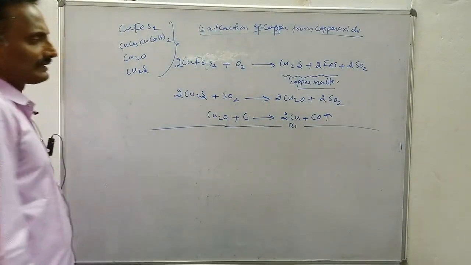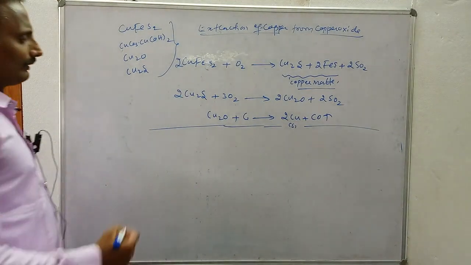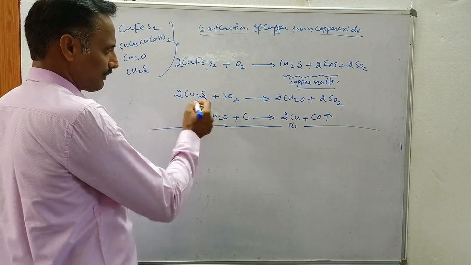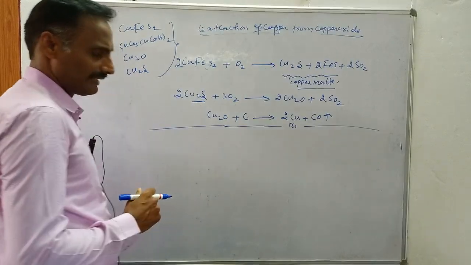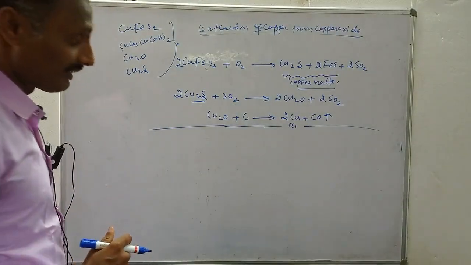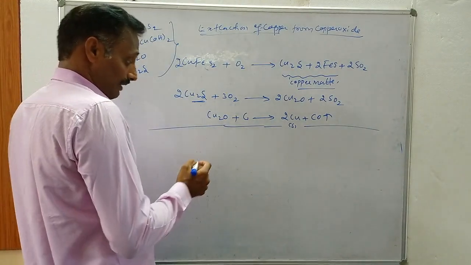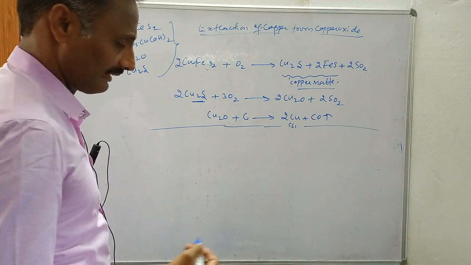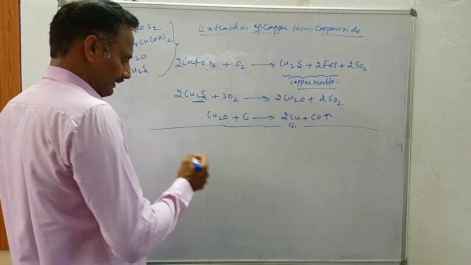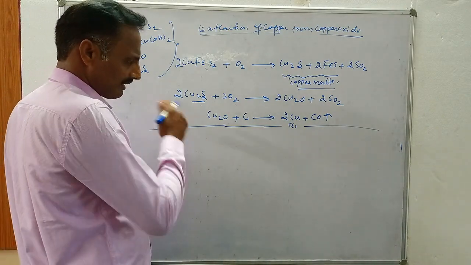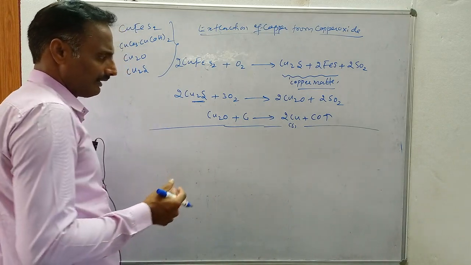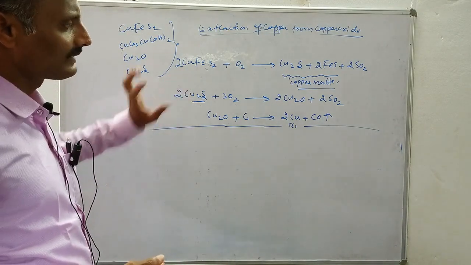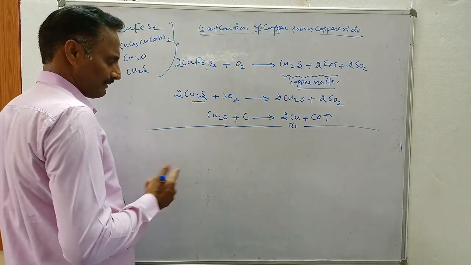But in the actual process, copper sulfide or copper pyrites is heated in a reverberatory furnace. A reverberatory furnace is lined with sand or silica, and when it is heated with copper sulfides, the following reactions take place.